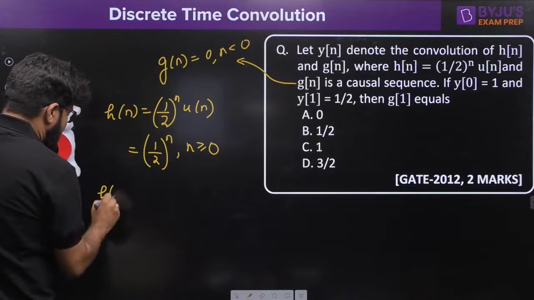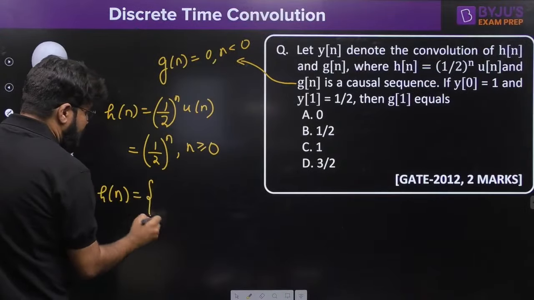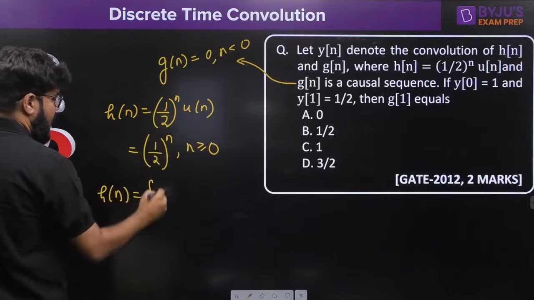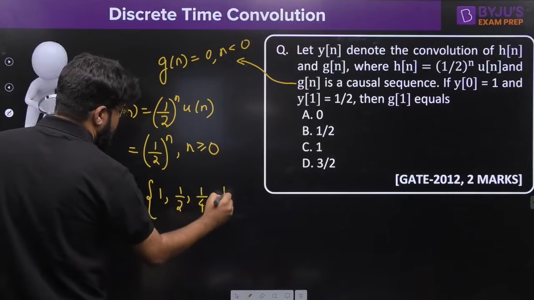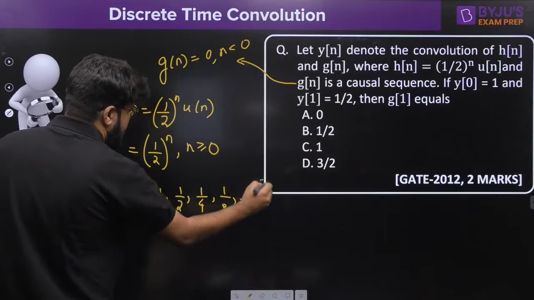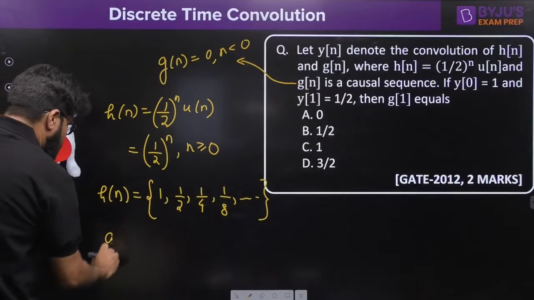So what should h[n] be? If you want to write it in the form of samples, we start from n equal to 0: half power 0, which is 1, then half power 1, then half squared, then half cubed, and so on. Now what about g[n]?